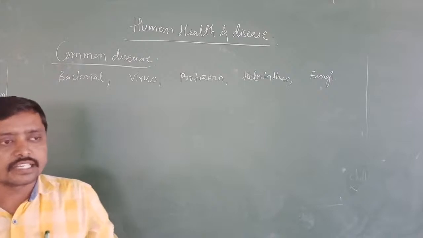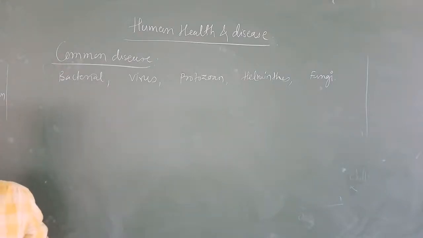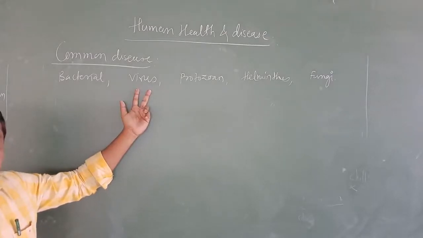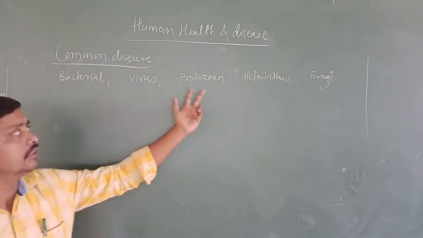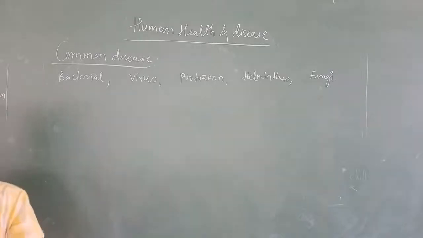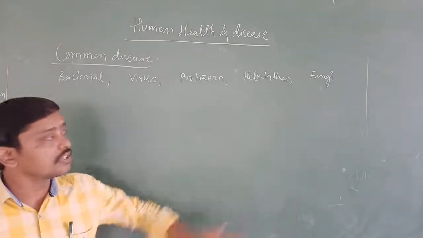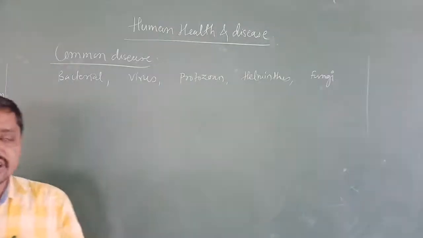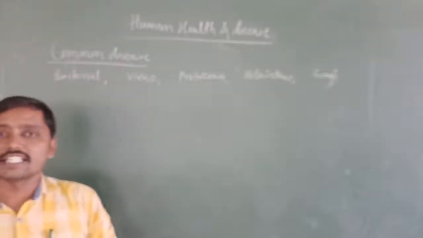What is that chart? The diseases which are caused by bacteria are called bacterial diseases. The diseases caused by viruses are called viral diseases. The diseases caused by protozoans are called protozoan diseases. The diseases caused by helminthes, that is Platyhelminthes, are called helminthic diseases. The diseases caused by fungi are called fungal diseases.